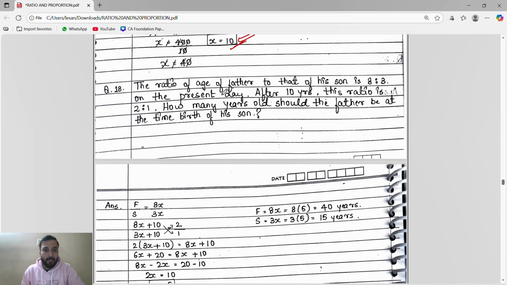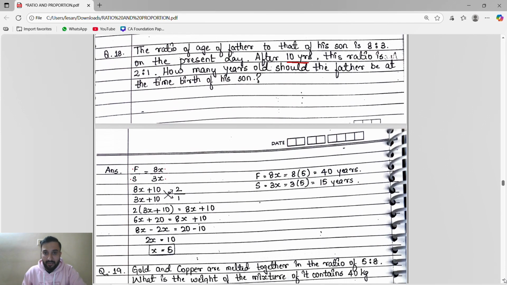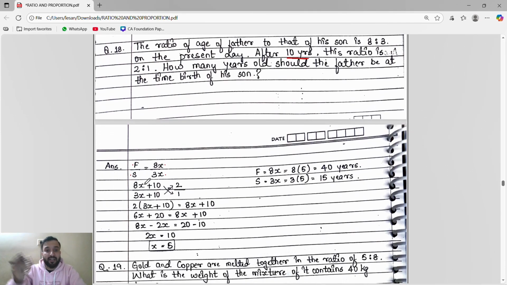Okay, next, the ratio of age of father to that of his son is 8:3. Means father and son ratio is 8x by 3x on the present day. After 10 years, it will add: (8x + 10)/(3x + 10). This ratio is 2:1, so 2/1.